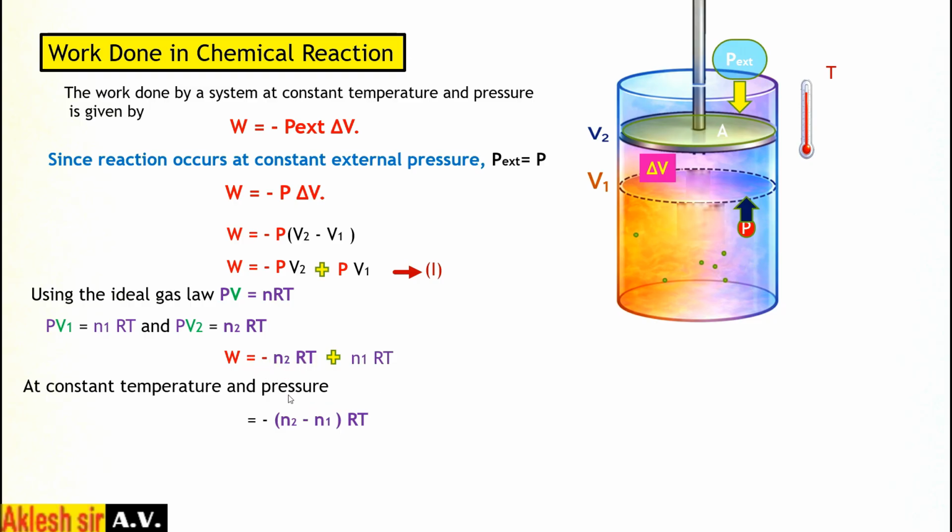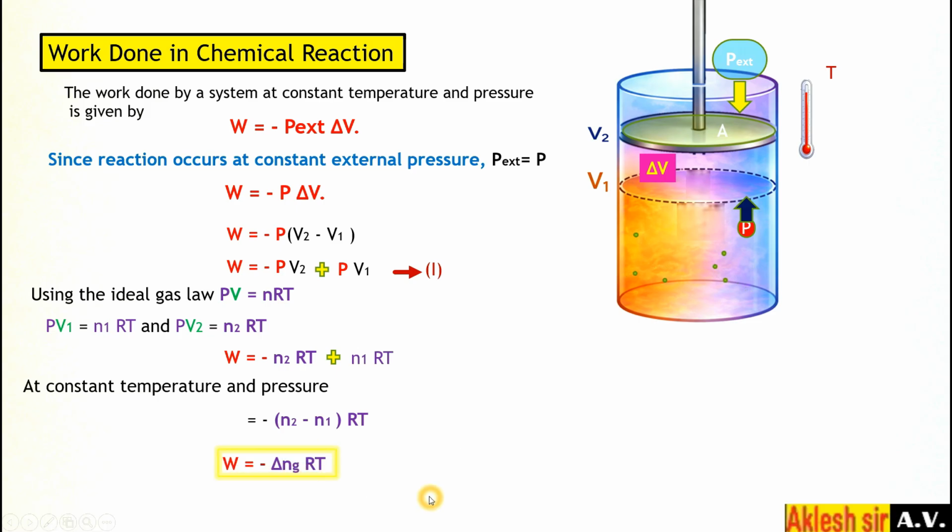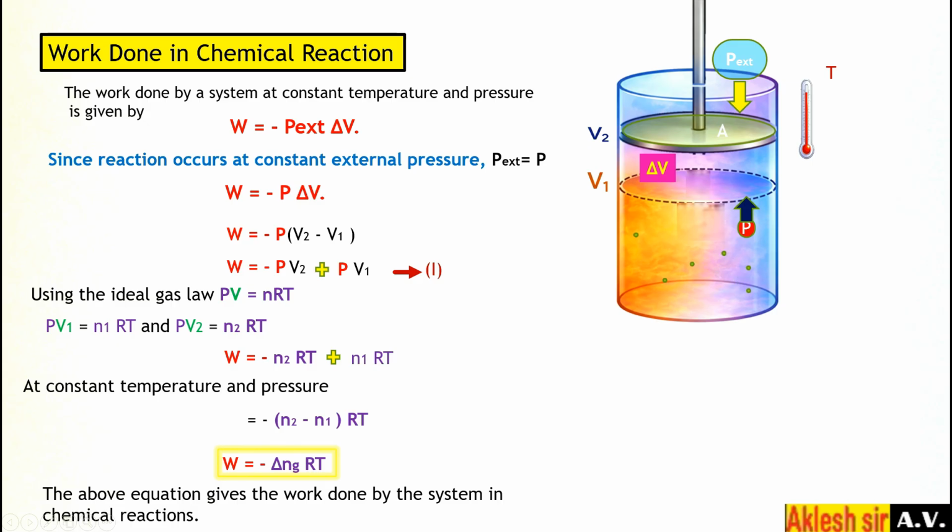So what is remaining here? RT will go out from both sides and minus will go outside. So the remaining value is n2 minus n1. The difference in the number of moles is delta ng. This is the work done by the system in a chemical reaction.